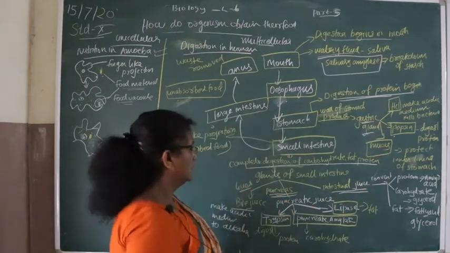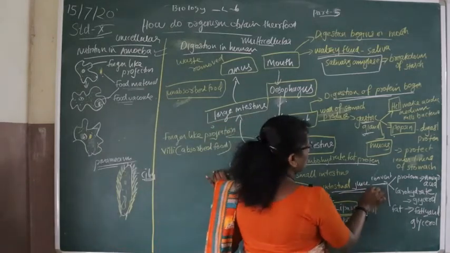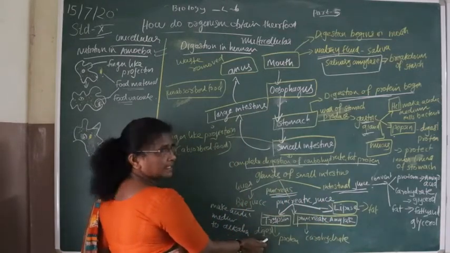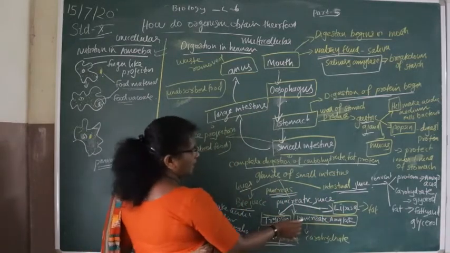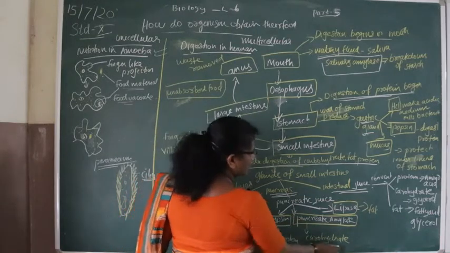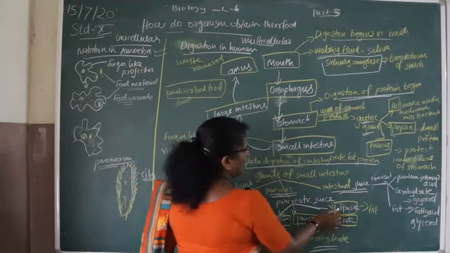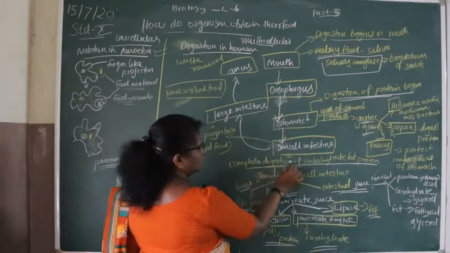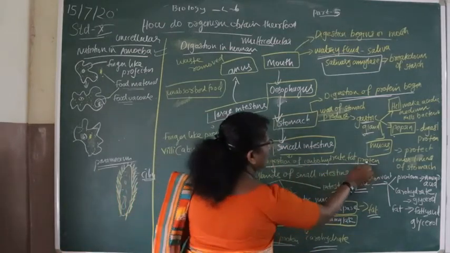Trypsin digests the protein, pancreatic amylase digests the carbohydrate and lipase digests the fat. So there is complete digestion of carbohydrate, fat and protein.